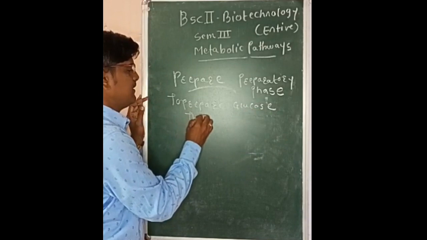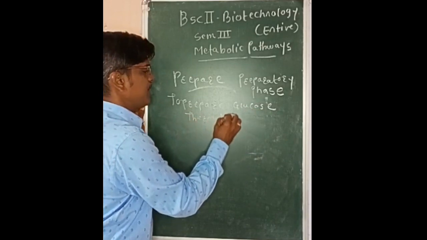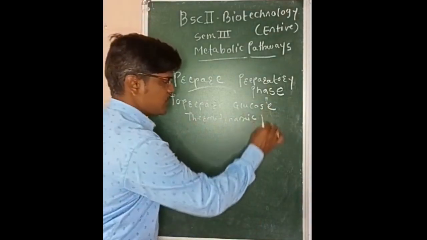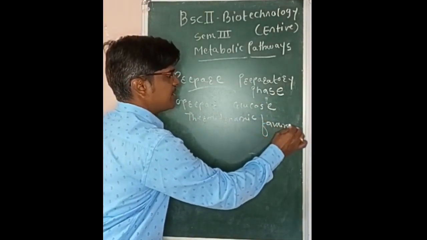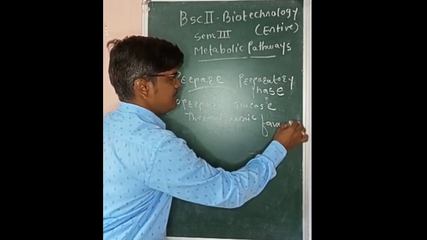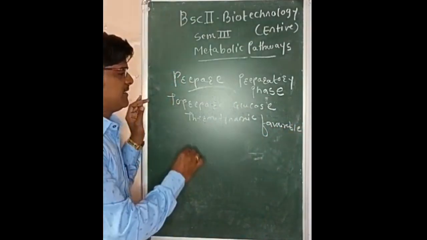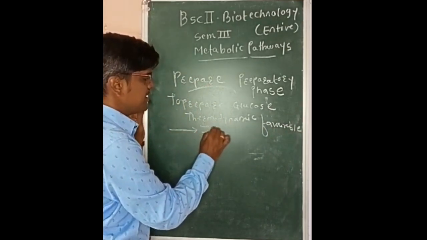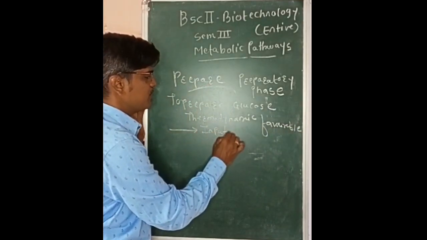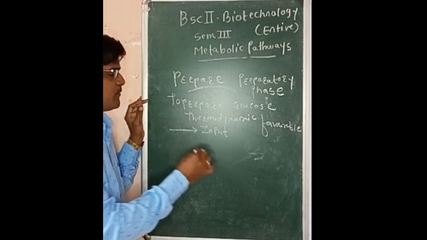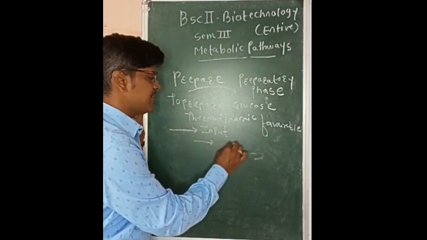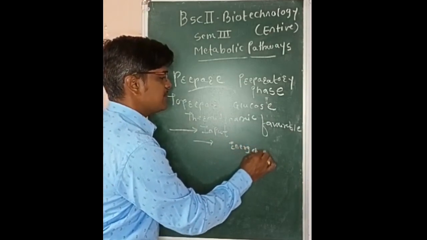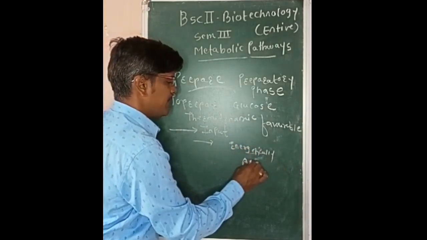thermodynamically favorable or energetically favorable to enter the glycolytic pathway. So how is this glucose molecule made thermodynamically favorable to enter the glycolytic pathway? As the name suggests, preparatory phase, there is input of energy initially for some reactions of this preparatory phase. So the glucose molecule is made in such a way that it becomes energetically favorable by using the energy in the form of ATP.